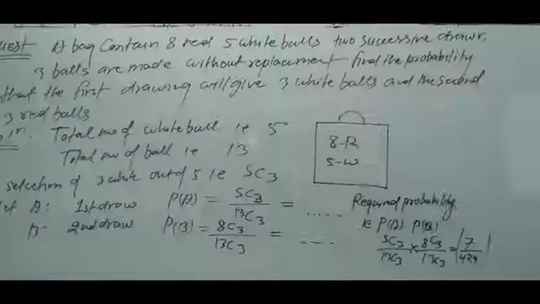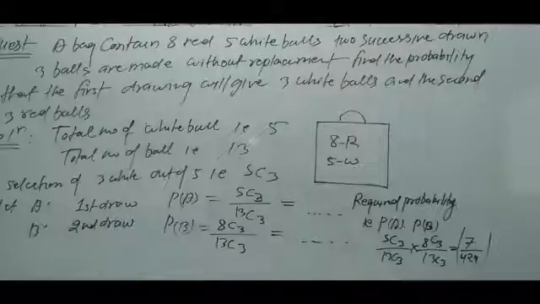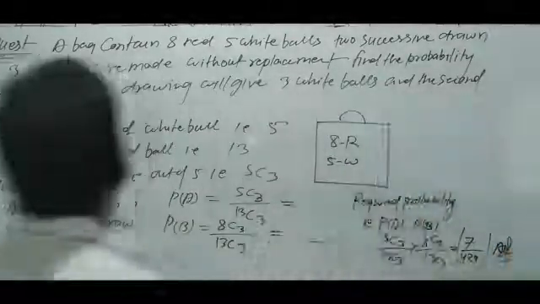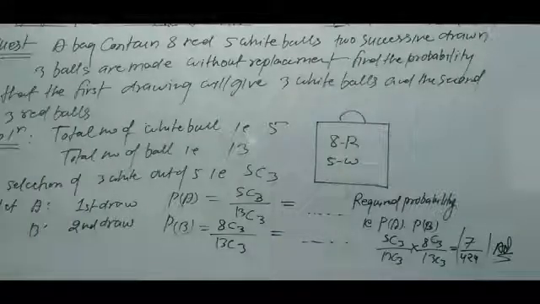See, this is the answer. Now again see: a bag contains 8 red, 5 white, two successive draws of 3 balls, and we have to find the probability of the first draw giving 3 white. There are 5 white, so the probability will be 5C3 whole upon 13C3.